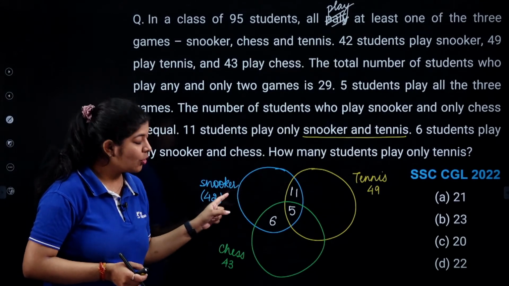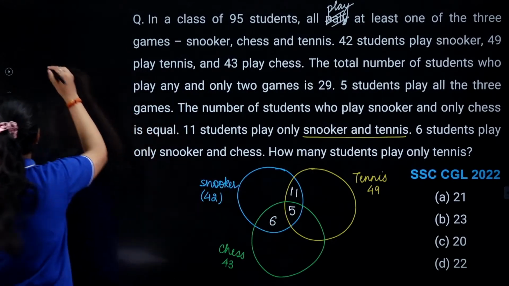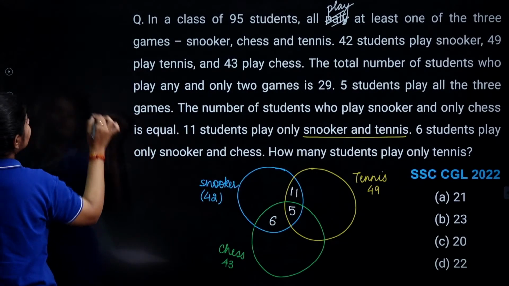This part shows only snooker. So, I just simply eliminate these numbers. So, only snookers.